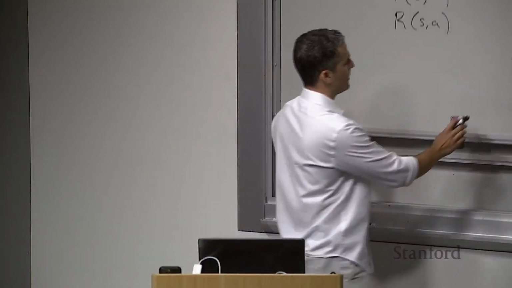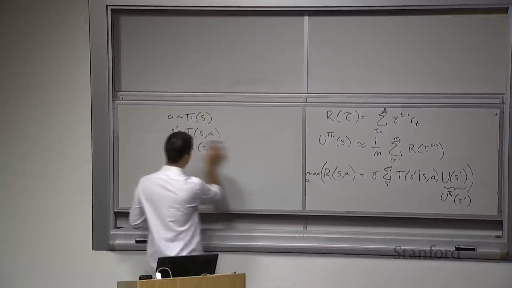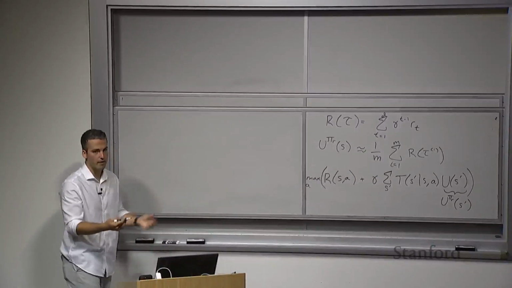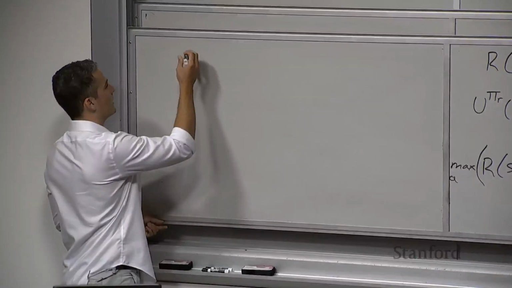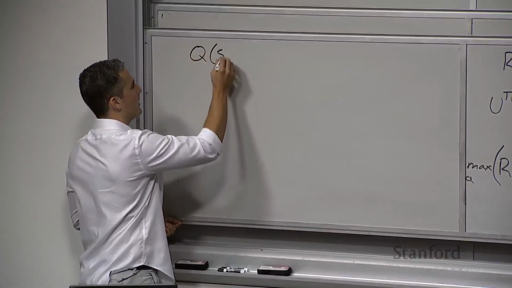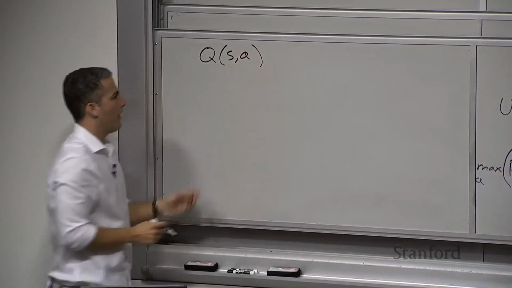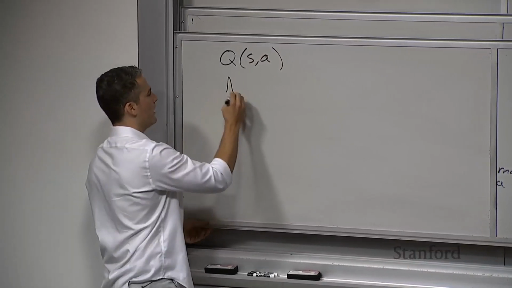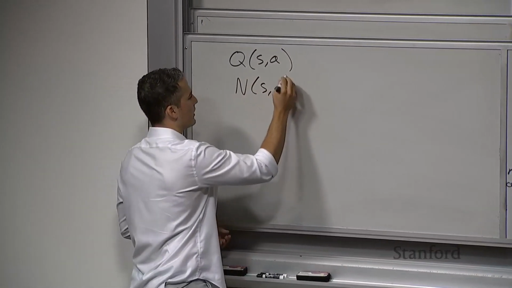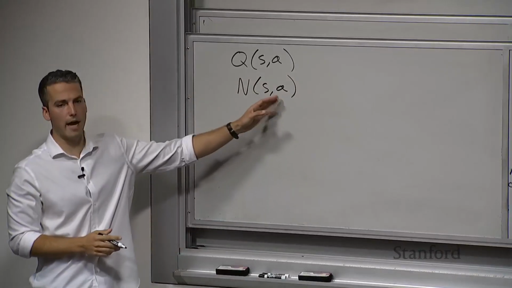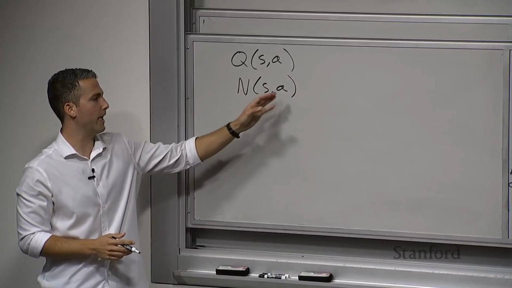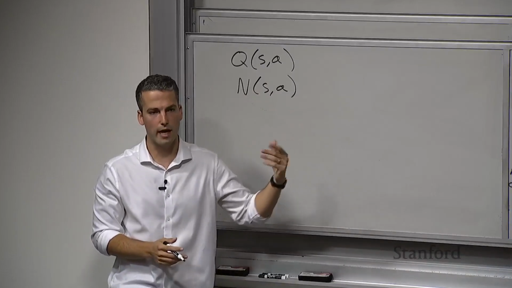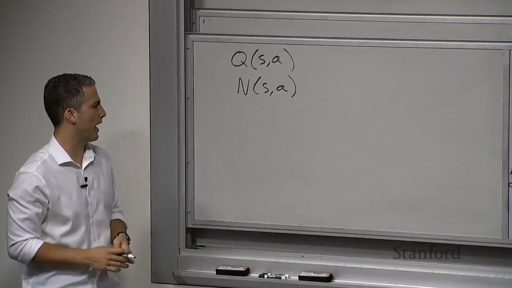The first one that we're going to be keeping track of is the Q function. As we build up this search tree, we're just going to have this estimate of the Q function here. And then the other thing we're going to be tracking is just the counts. This function here, N(s,a), is just counting the number of times we're taking action a in state s. If we take action a in state s, we're just going to increment this count by 1. So we're purely just counting every time we take this action.